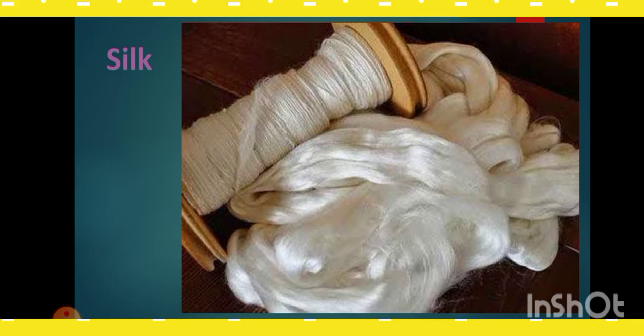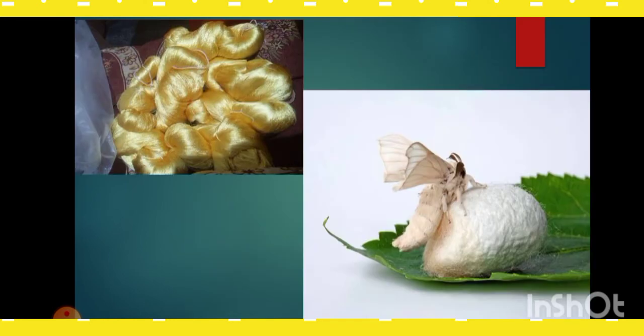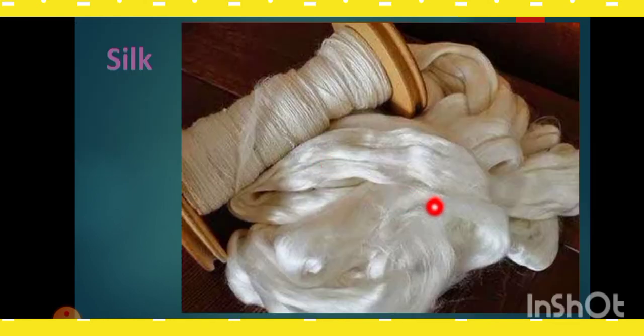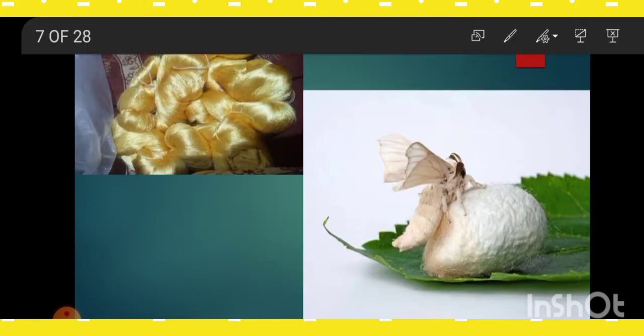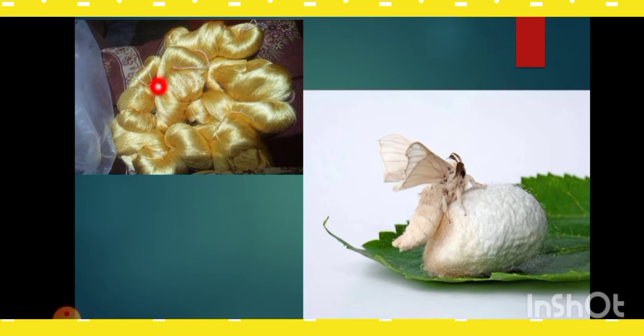Silk is one of the highly prized fibers because of its shining luster. As you can see, it has the luster, it shines. Shine means there is a glow on this silk fiber. Silk fiber is very costly. It is a highly prized fiber because of this luster. It is a good fabric for the winter season and the summer season due to its heat resistant nature.